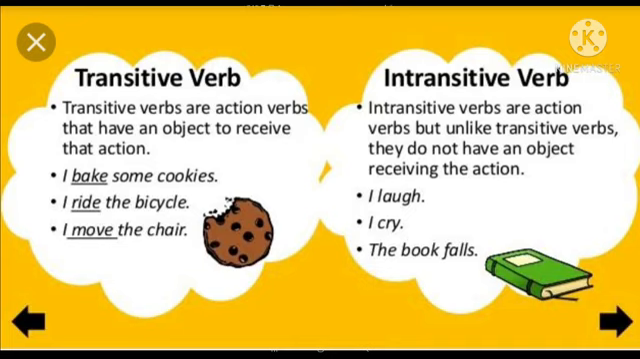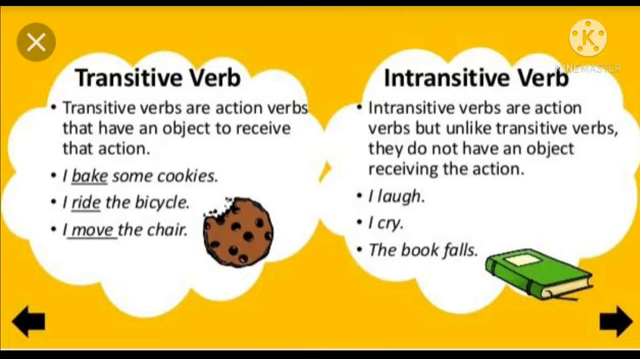Example, I bake some cookies. What I bake? Some cookies. I ride the bicycle. What I ride? The bicycle. I move the chair. What I moved? I moved the chair. The chair. So every sentence has an object. Then we can say that verb is a transitive verb.